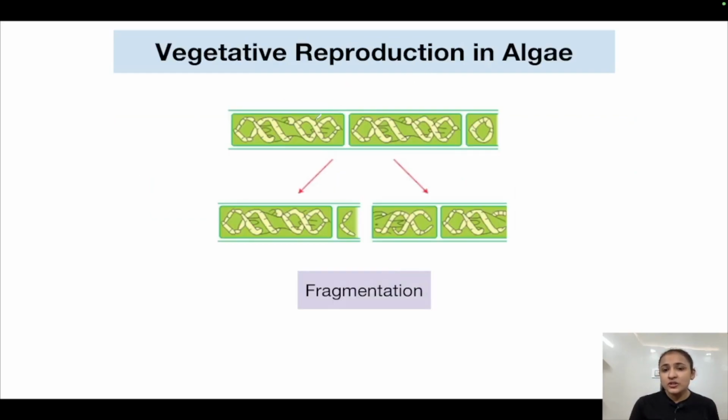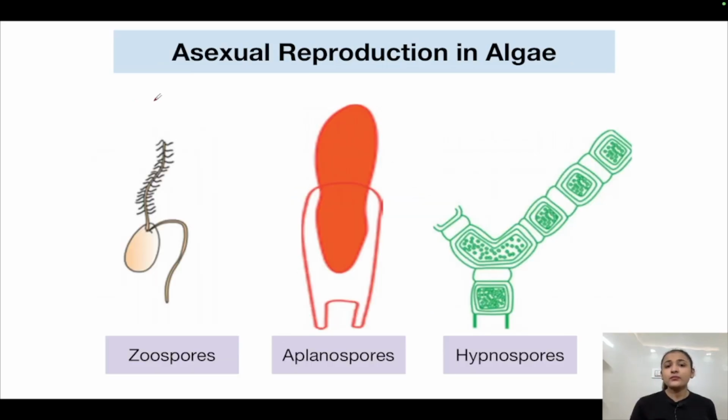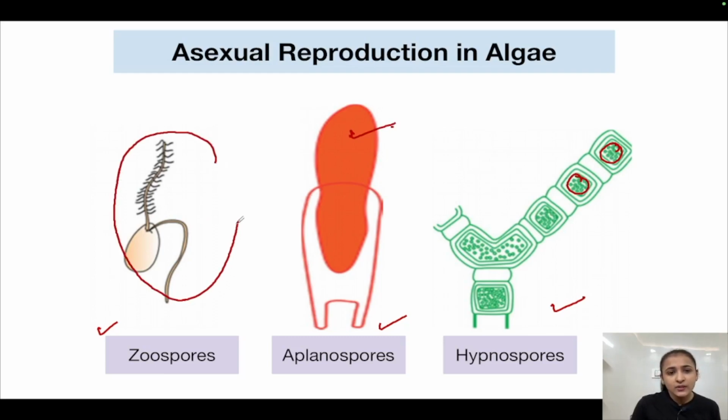Now vegetative reproduction in algae, see, this is the parent organism, parent thallus. This is Spirogyra. Okay, so it breaks down into two parts. Now each part is capable of giving rise to a complete new organism. This process is known as fragmentation, which is the method by which vegetative reproduction occurs in algae. Asexual reproduction takes place via zoospores, aplanospores, hypnospores. See, these are hypnospores that are present here. This is the aplanospore. These are the zoospores. Okay.